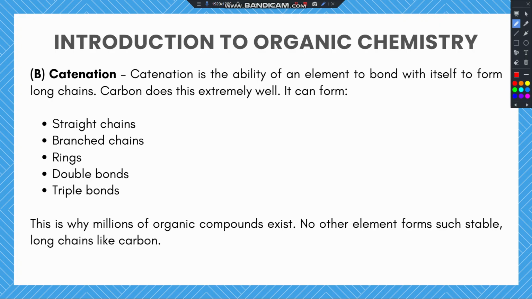Because of this ability of carbon to form bonds with other carbon atoms like itself, this is why millions of organic compounds exist in today's world, because no other element is able to form such stable long chains like carbon. The ability to catenate with other carbon atoms and the ability to form covalent bonds with other elements. This is what makes carbon so special.